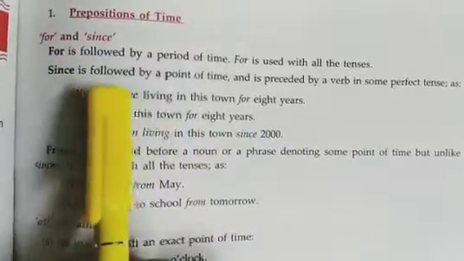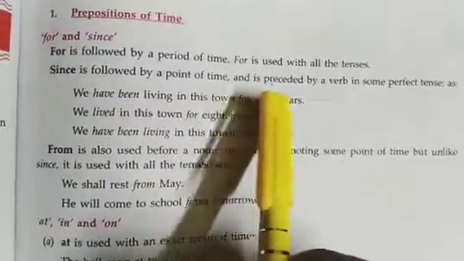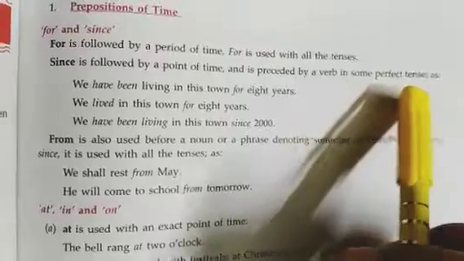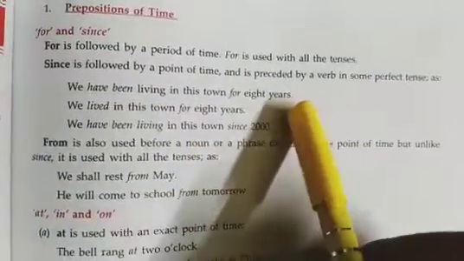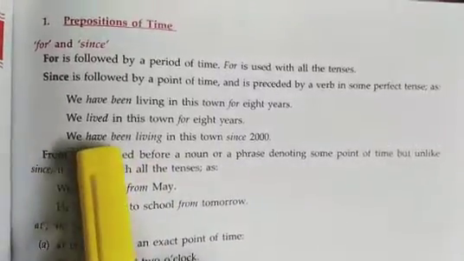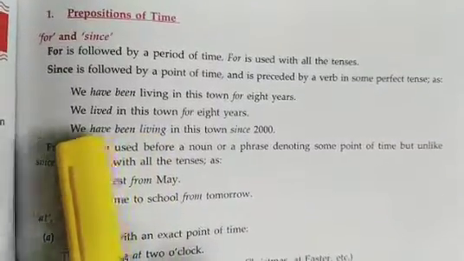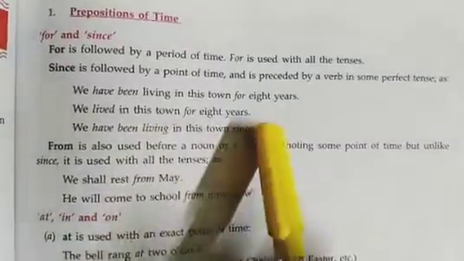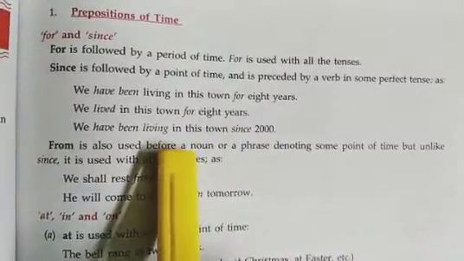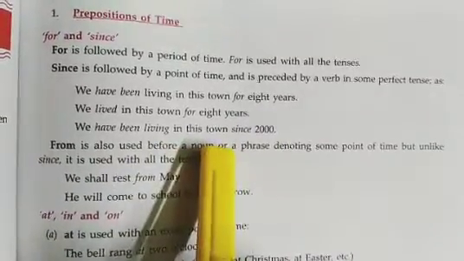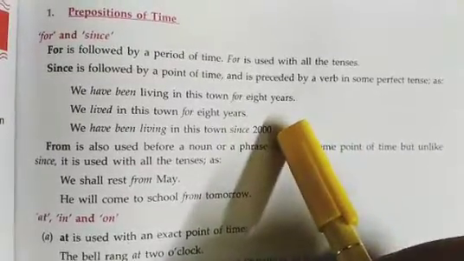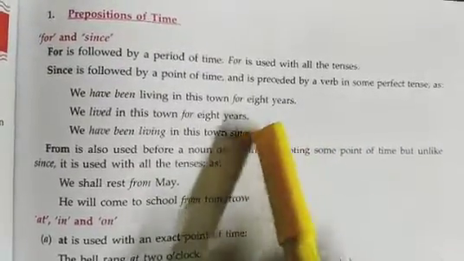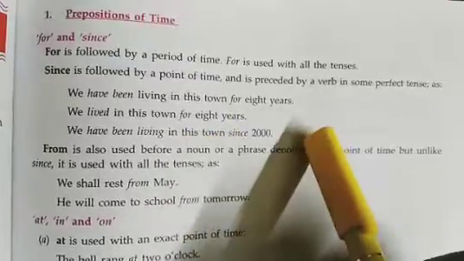Since is followed by a point of time and is preceded by a verb in some perfect tense, as: we have been living in this town for 8 years. We lived in this town for 8 years. We have been living in this town since 2000 and still we are living here. So this indicates the time from which you are living in.